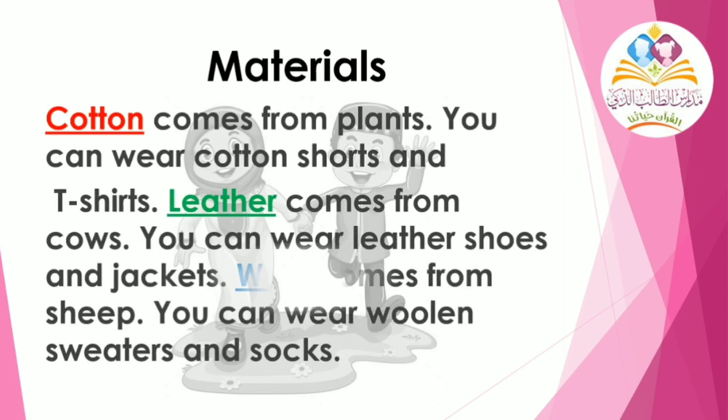Now, we will discuss the three kinds or types of materials that we use for our clothes. The first one is cotton. This cotton comes from plants, and you can wear cotton shirts and t-shirts.